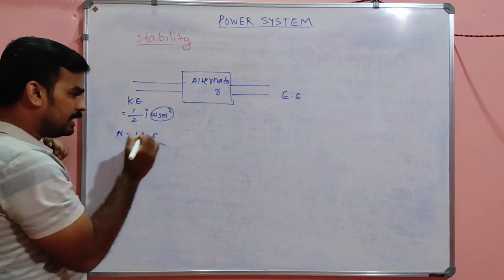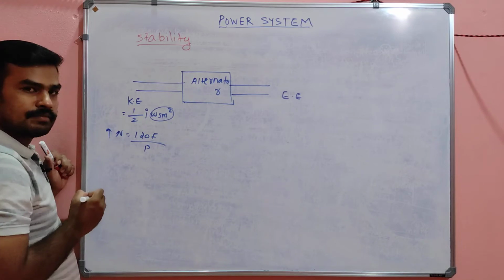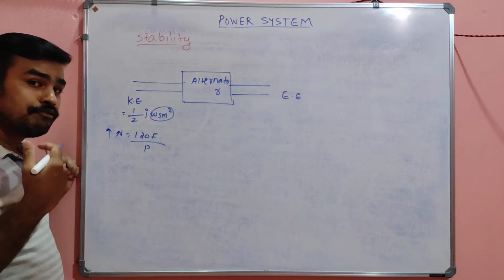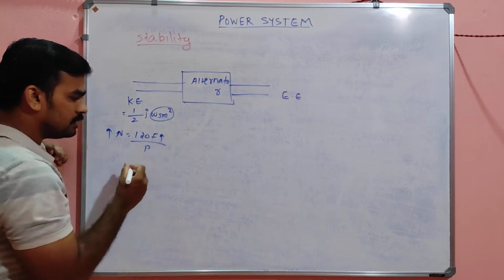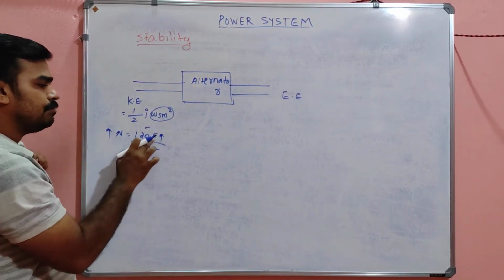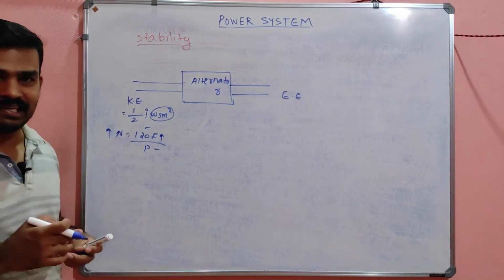So if I am increasing my speed, in the output electrical energy it is reflected as increasing frequency, because p is constant and 120 is constant. So n increasing means correspondingly f will increase.